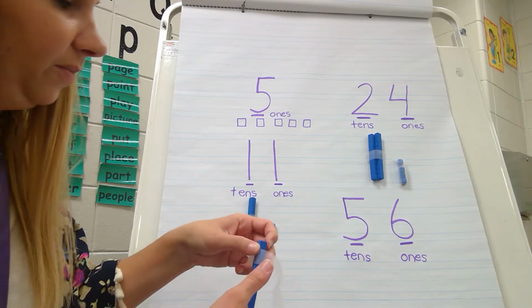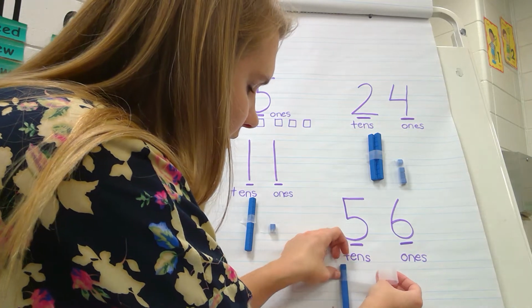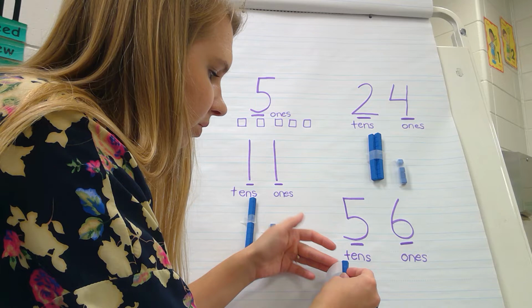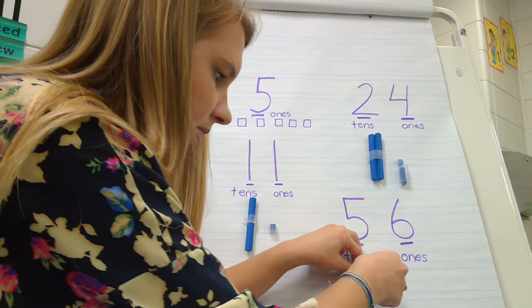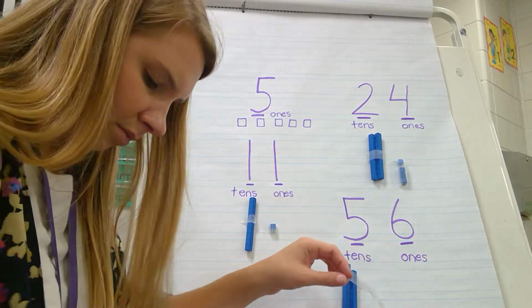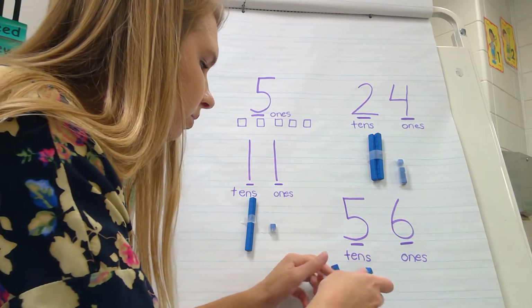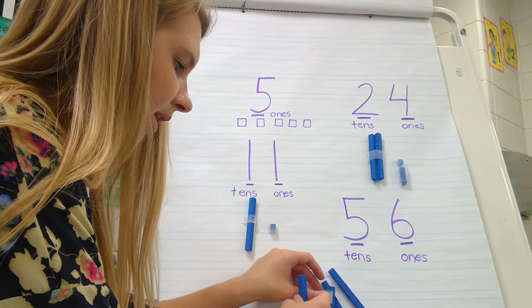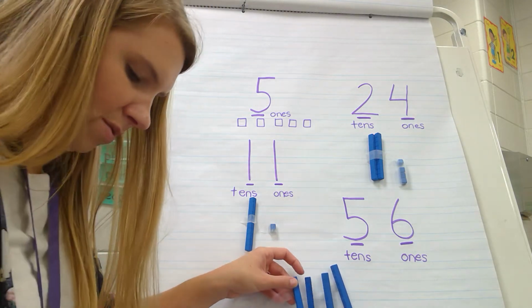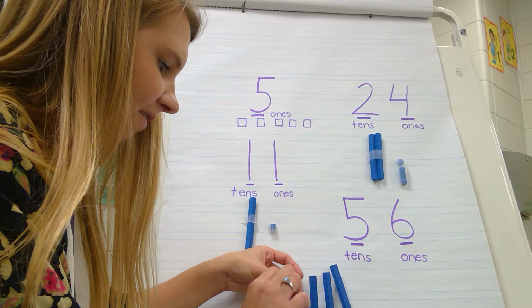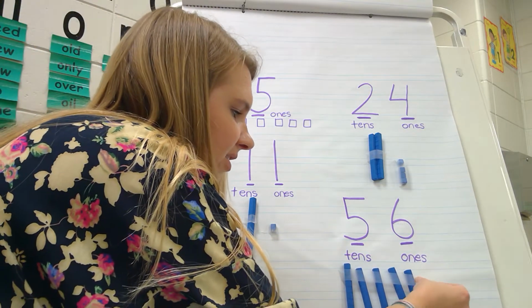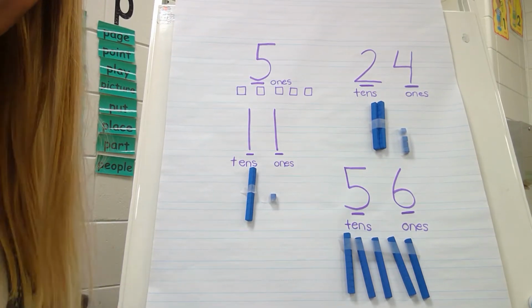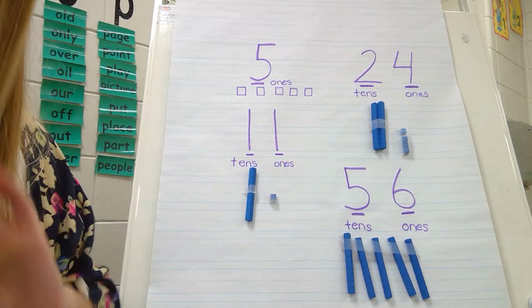So I have 1, 2, 3, 4, 5. That looks like a lot, doesn't it? There's 5 tens. Let me move you down just a tad. 5 tens.